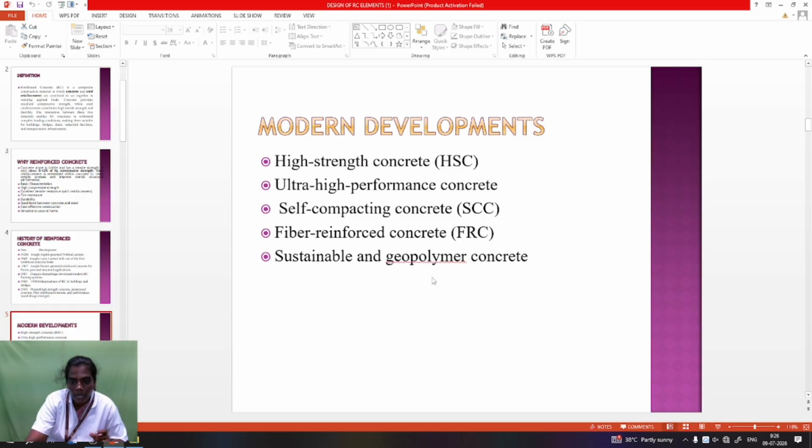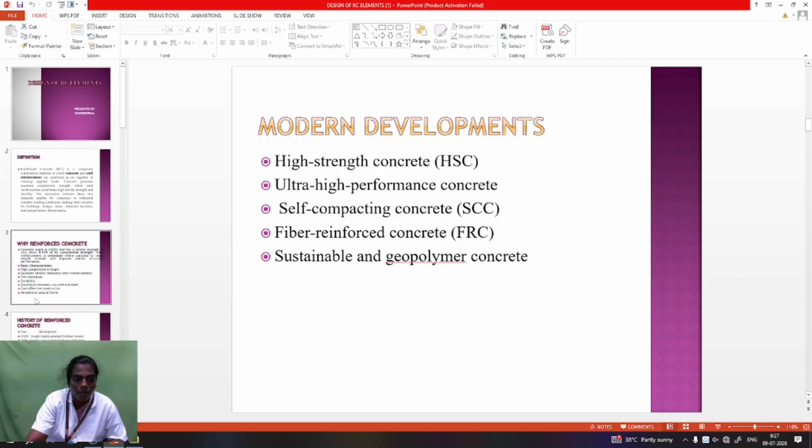Polymerization under ambient curing conditions is done to get the maximum compressive strength, up to ultra high performance, using geopolymer concrete. So nowadays geopolymer concrete is used for aircraft structures and flyovers. The geopolymer concrete is a sustainable one. It is a main one.